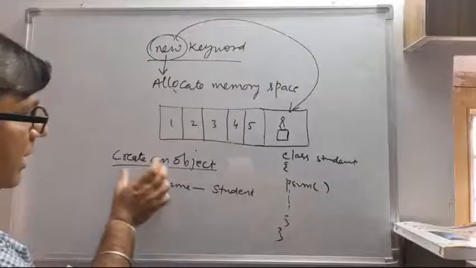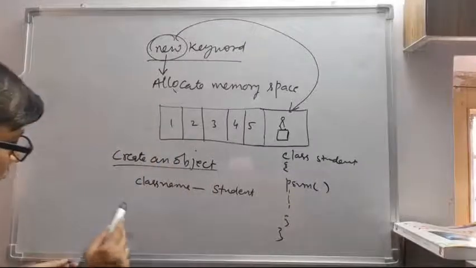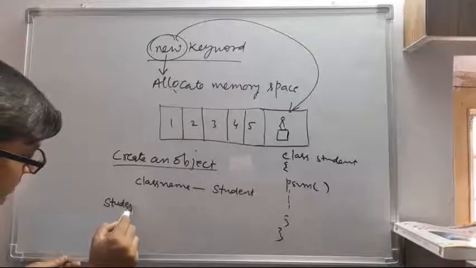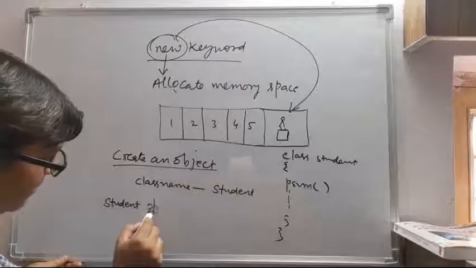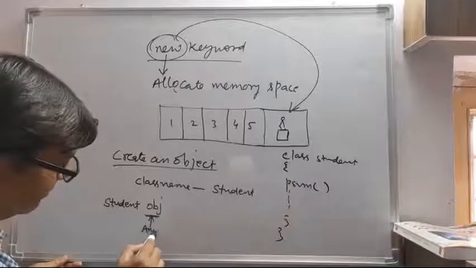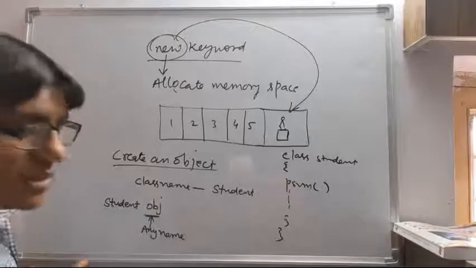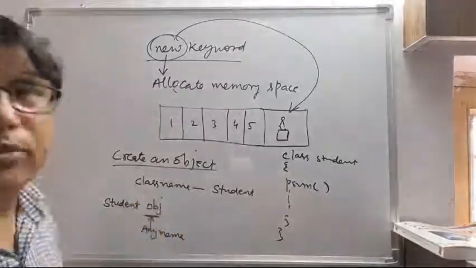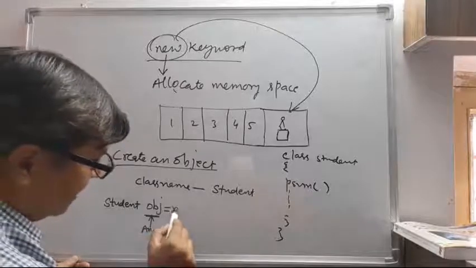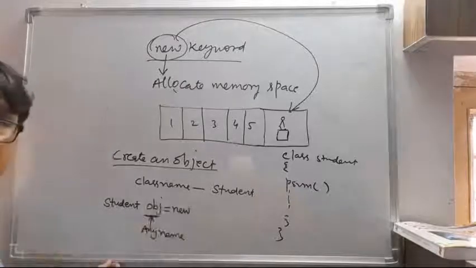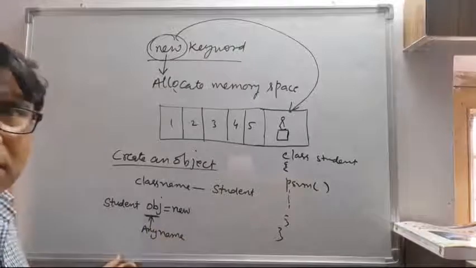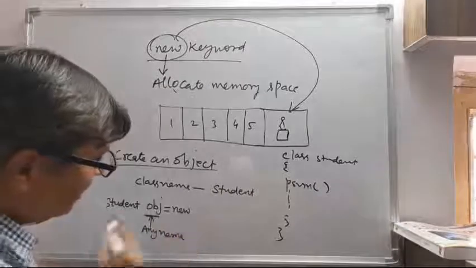Then how to create an object? To create an object, first of all we write down the class name, that is student, then the object name. This can be any name such as obj, or a, b, c, x, y, z. In this case we are taking obj. Then we put an equal to sign. Then after that we place the keyword new in small letters. All this is written in small letters except the object name, which can be in capital or small letters. Then we write new.